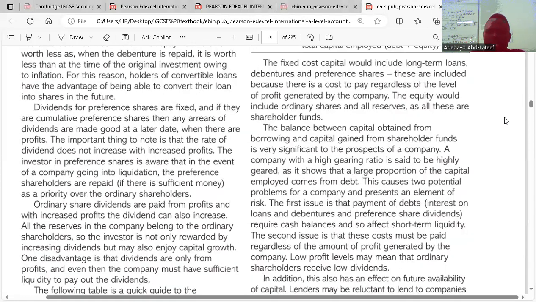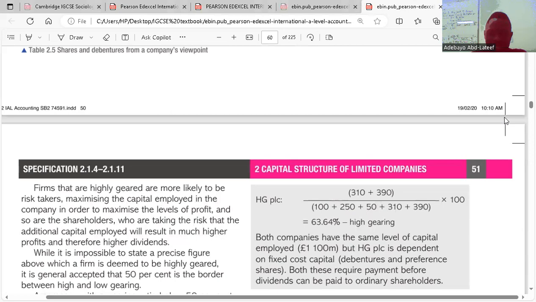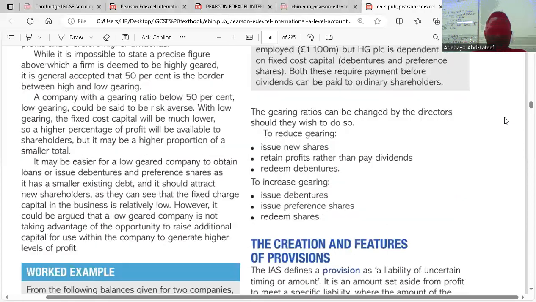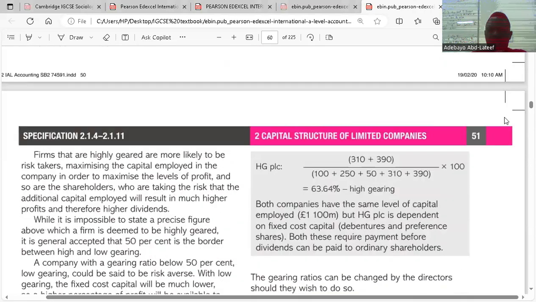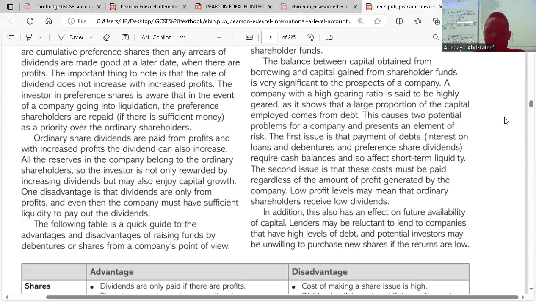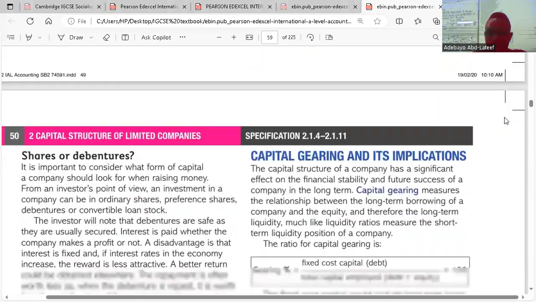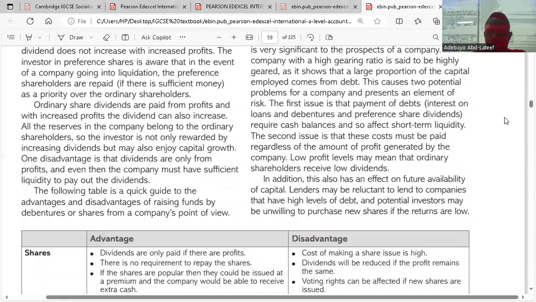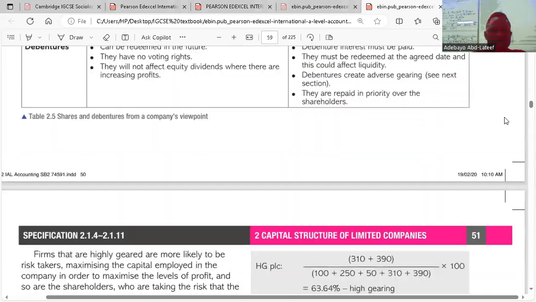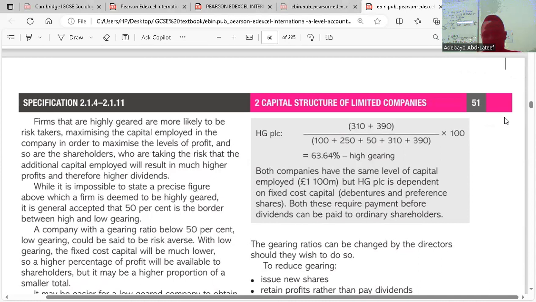So what are the implications of this? When we talk about the implications, we're talking about what we have to do as a business when we have to increase our gearing ratio or when we have to reduce it. To increase or decrease the gearing ratio is decided by the company's directors. So the first thing we have to do to increase our gearing ratio is to increase our debentures. If we increase our debentures, that means we have more debt to pay as a business.